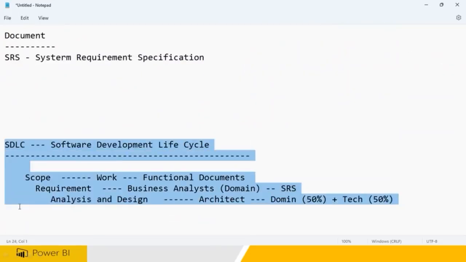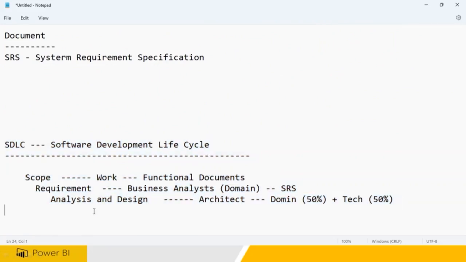L&T company wanted to construct a big hotel. So L&T company and customer, maybe some ABC customer wanted to have a big hotel, and L&T got the project. Now from L&T, all of them will go. From L&T, architect designers also will go. So when you come to software, same thing, right? So what is the work we need to do? The work they have told, and you create a functional documentation.